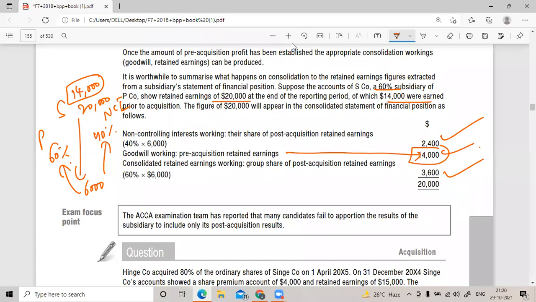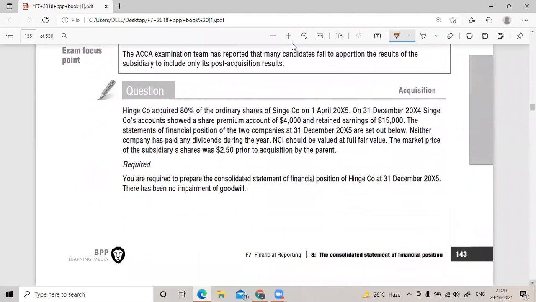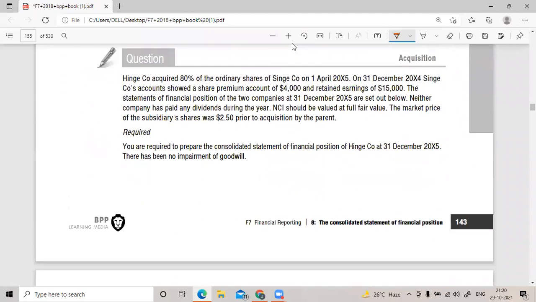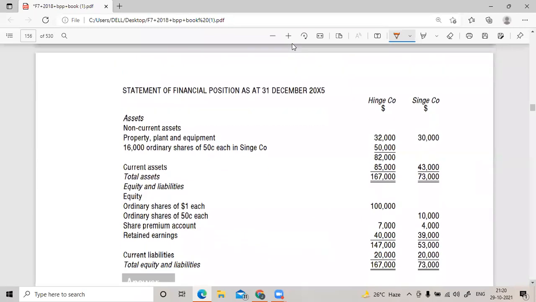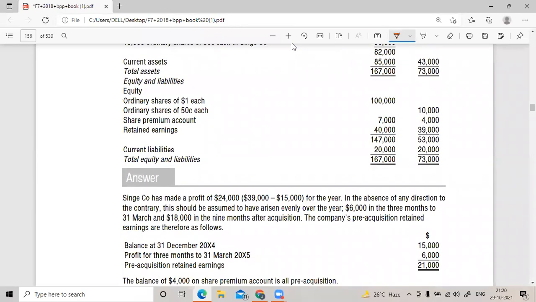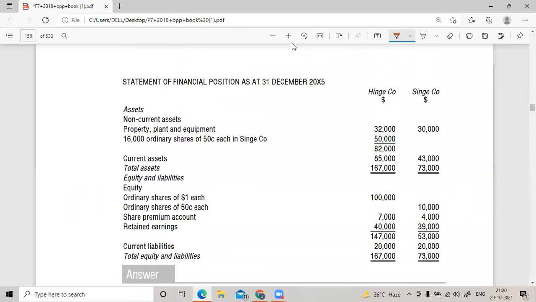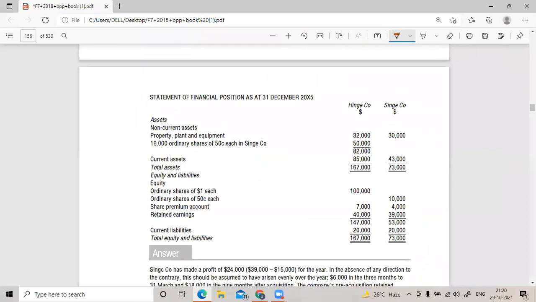Okay. Now, please do this question, all of you. I want you to try this question. I'm giving you time. Come on. I'll give you just 5 to 10 minutes. I don't want to waste much of the time because I need to cover the syllabus fast. But you can try this question. Come on, fast.